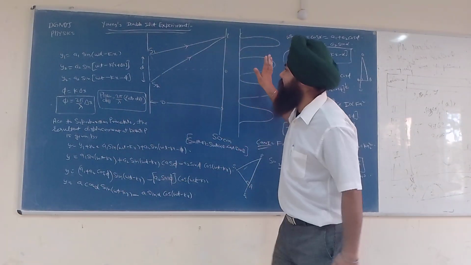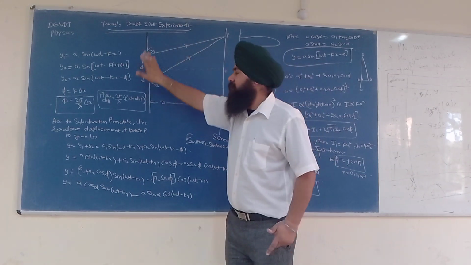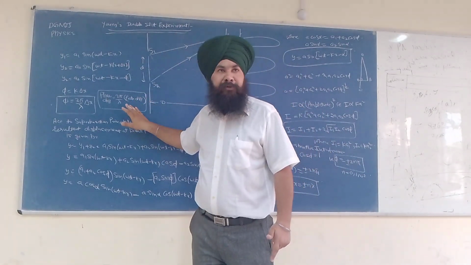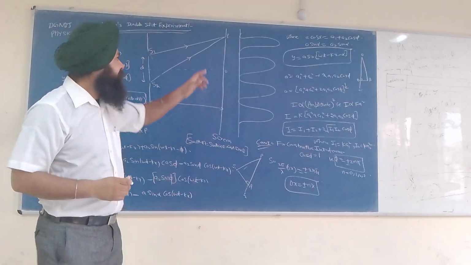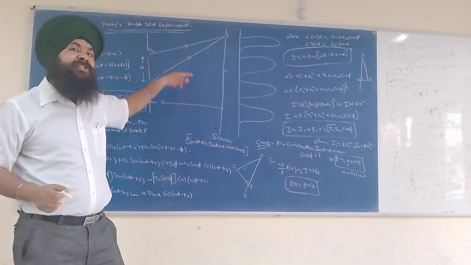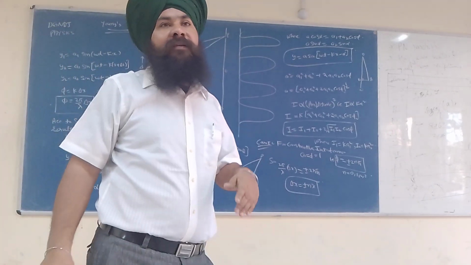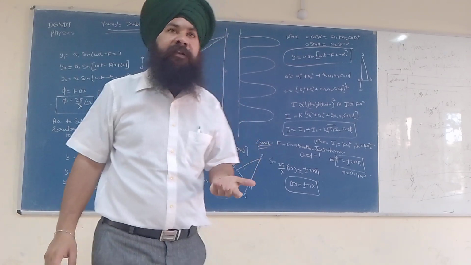So what is the basic essential thing for this setup? It is the path difference. Due to the path difference between these two lights, they either superpose constructively or destructively.